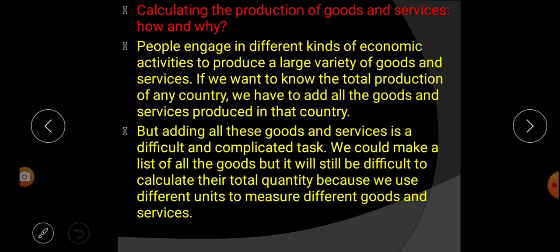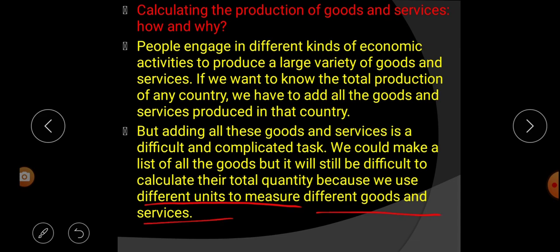We could make a list of all goods, but it will still be difficult to calculate the total quantity, because we use different units to measure different goods and services.